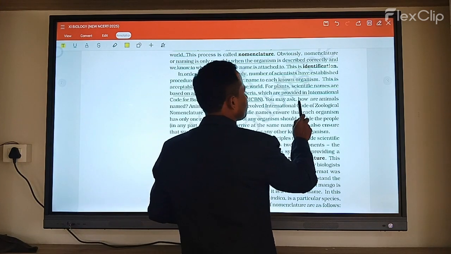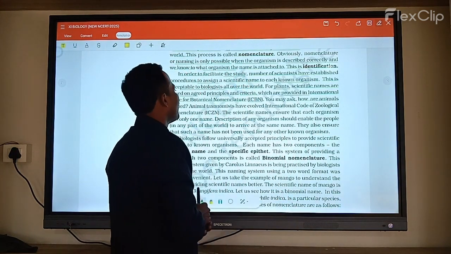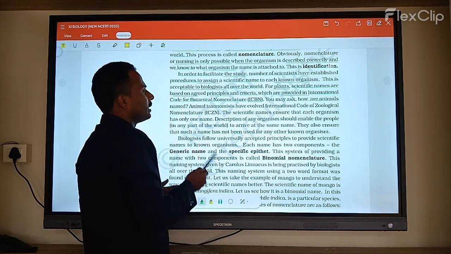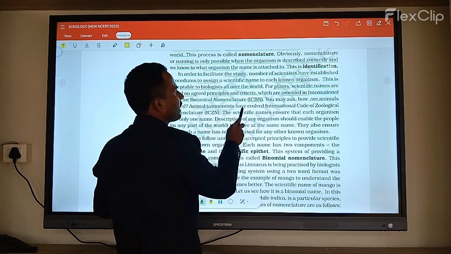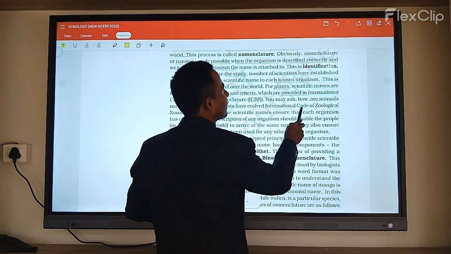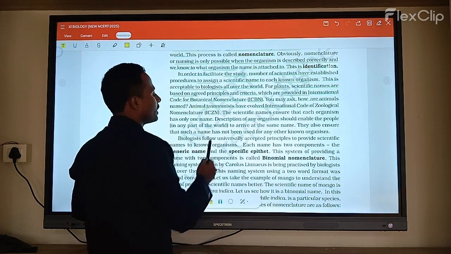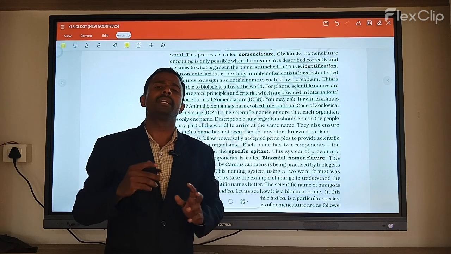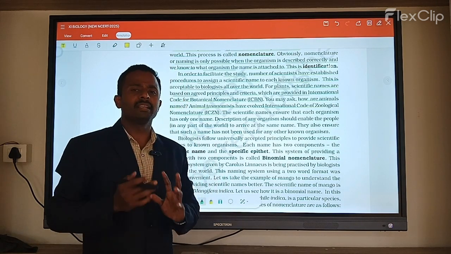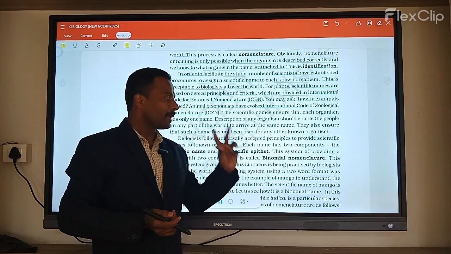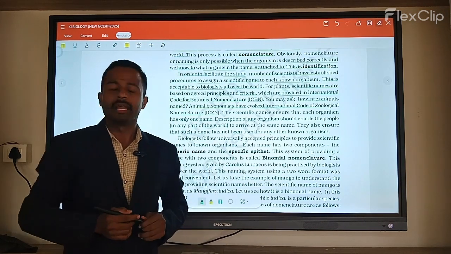You may ask how animals get named. For animal taxa, the International Code for Zoological Nomenclature has evolved, that is ICZN. ICZN helps in making names for any animals.